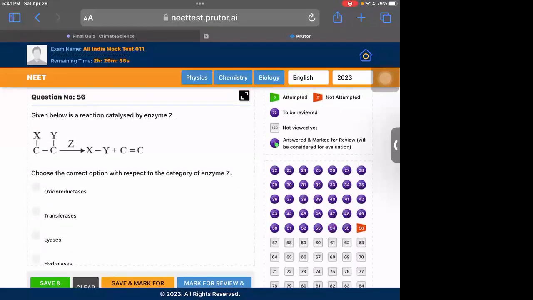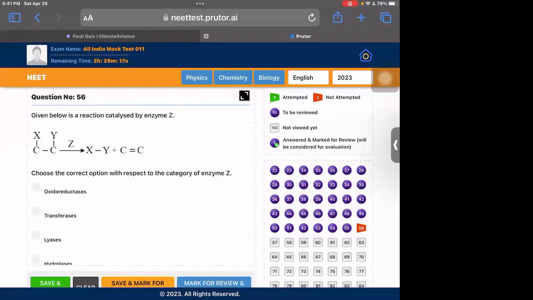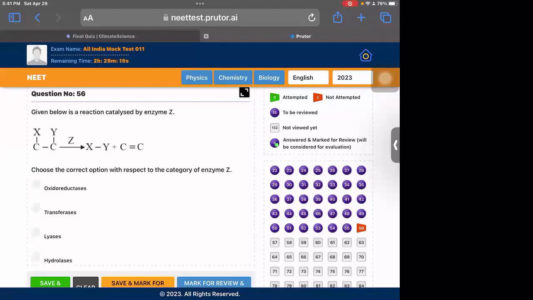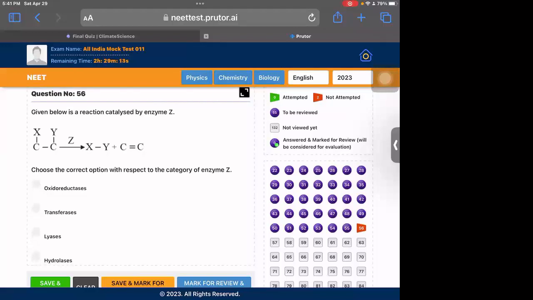Okay. Metabolism. Question 56, given below is a reaction catalyzed by enzyme Z, and we need to know the class of enzyme Z. So there are 6 classes of enzyme given in NCERT: transferase, ligase, lyase, hydrolase. So in this reaction, the double bond is being made and the single bond is being broken. So ligase does it. Ligase helps in formation of double bond.